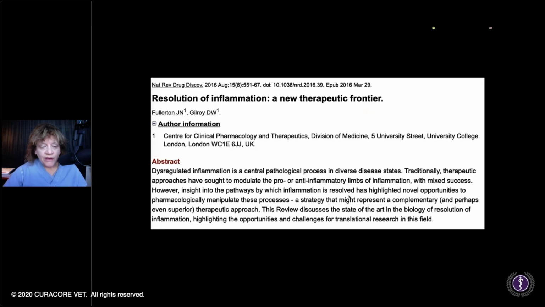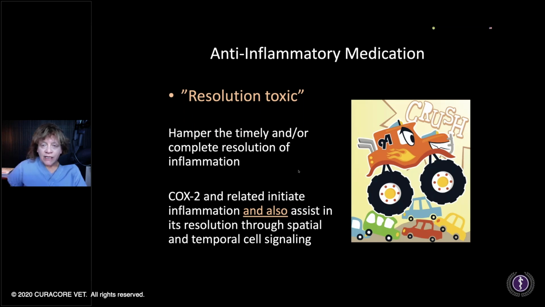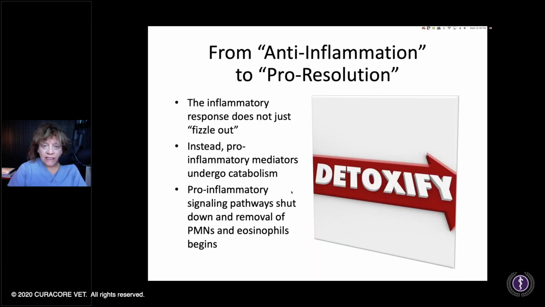So, new therapeutic frontier, and when we do find plant products that work in this way, then we're not relying on a medication that is, in quotes, resolution toxic. When we apply these anti-inflammatories, so nonsteroidals in general, then we are impacting the mechanisms that will assist the body in fully getting rid of the inflammation.